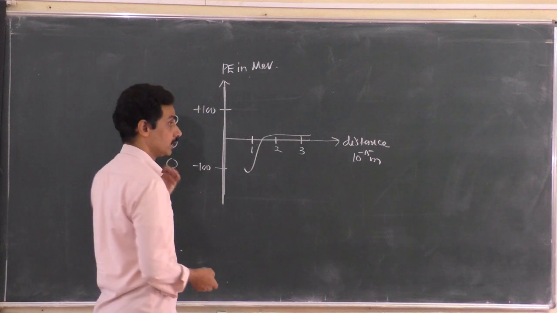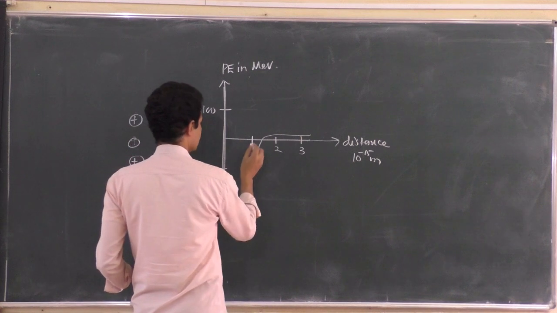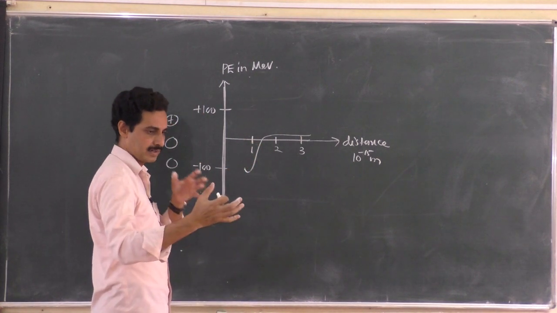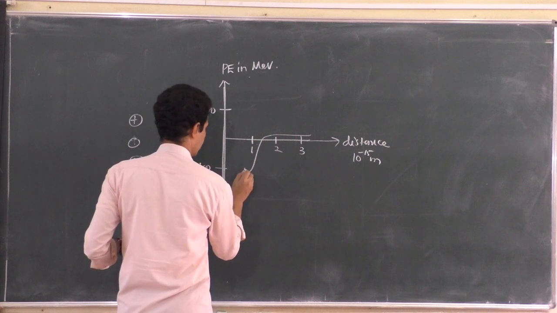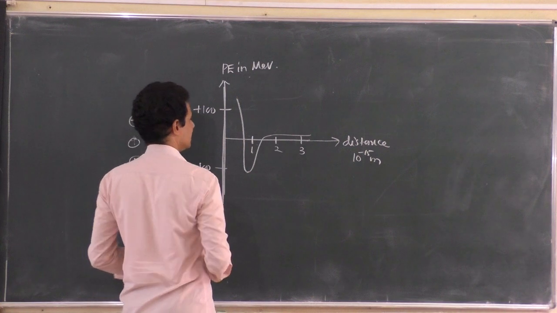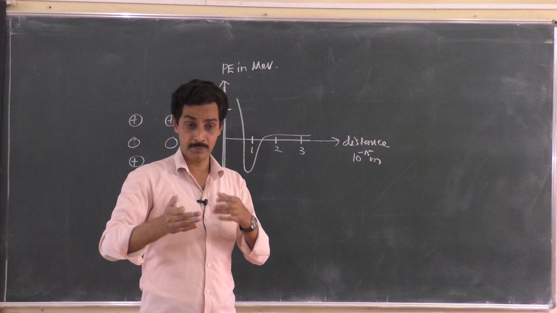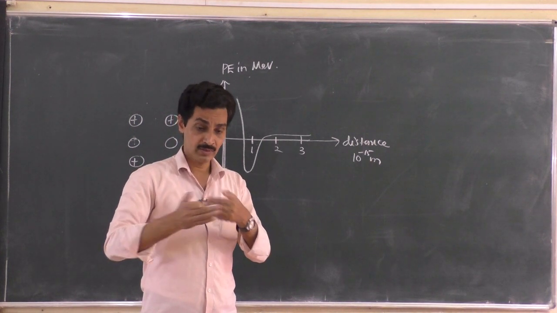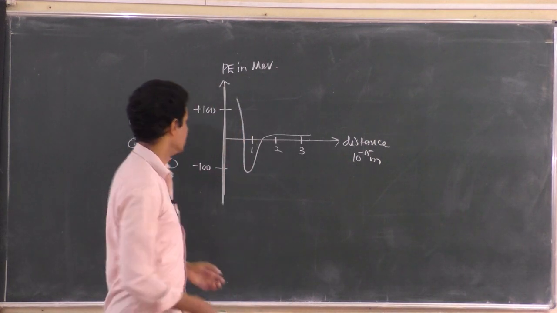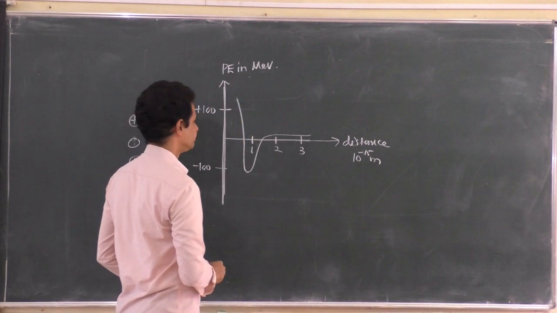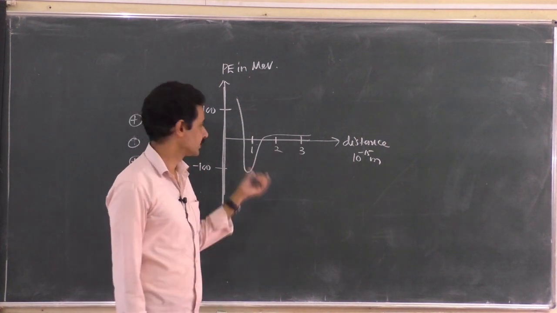So in order to avoid this, nature itself has provided a repulsive core. How? Once the distance between the nucleons, because of attraction by nuclear force, goes below 0.8 Fermi, the nuclear force becomes repulsive, so the energy suddenly increases and becomes positive, because once the force is repulsive, you have positive potential energy. So the energy goes like this. You might have seen that graph in the notes. So see that graph in the notes.